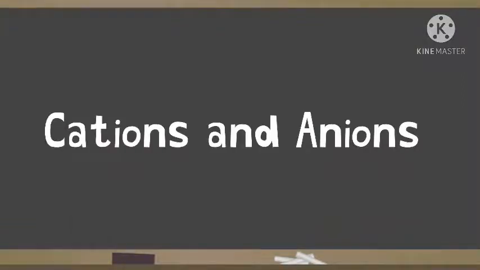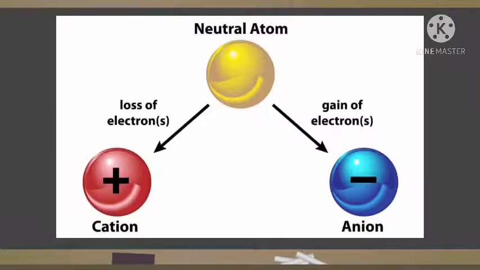Let's discuss cations and anions. Students, in a neutral atom, there is zero charge, but whenever it loses one electron, it gains a positive charge because the electron number is reduced and protons are now more. But whenever it gains an electron, it becomes negatively charged because electrons are more. That means negative charge is more. Positive is cation, negative is anion.